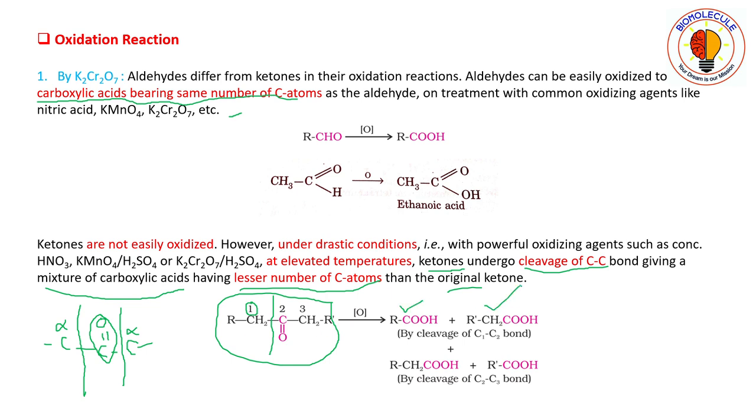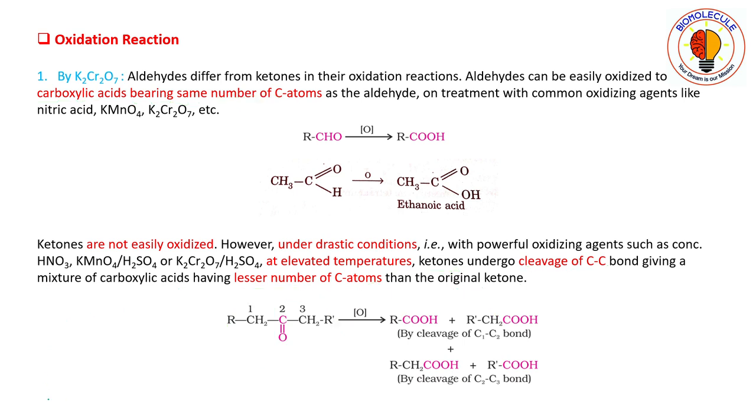See here, this RCH2 part is further oxidized into this carboxylic acid. Let me clear all the markers first.